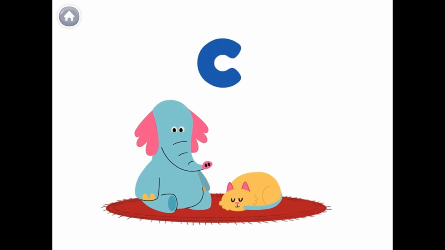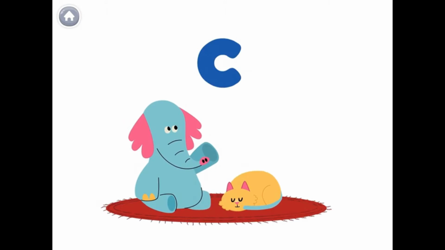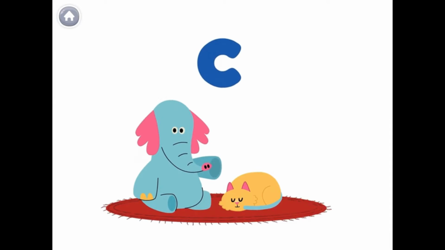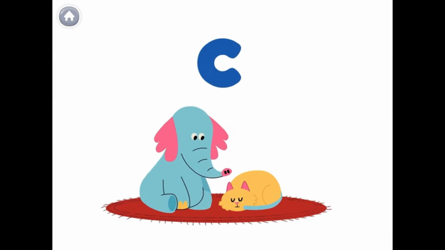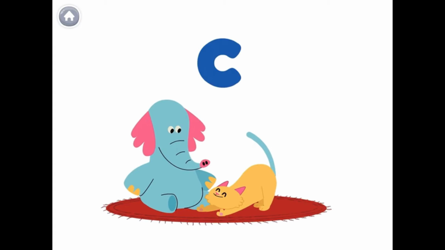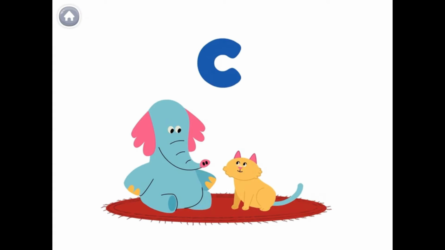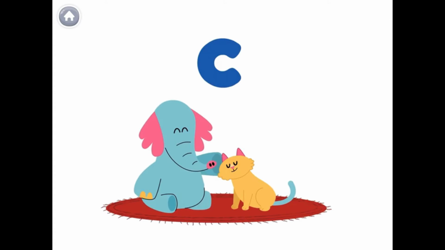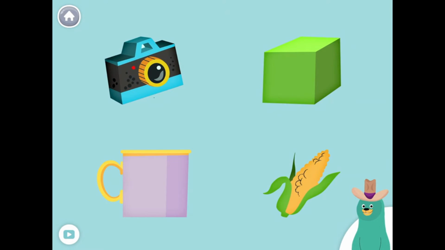Shh! Let's practice our letters quietly. The letter C makes the k sound, like in the word cat. That's a cute cat. All of these things start with the k sound. Tap them all and listen to the k sound at the beginning.